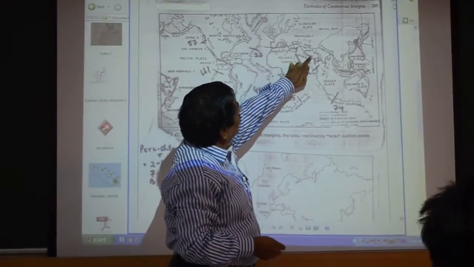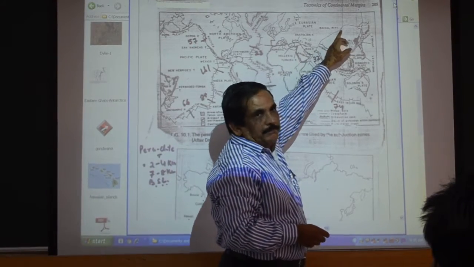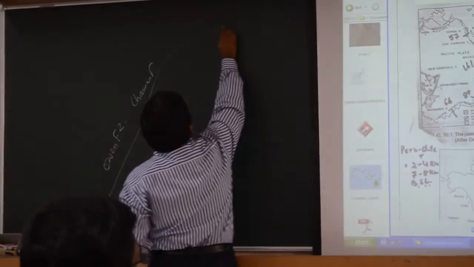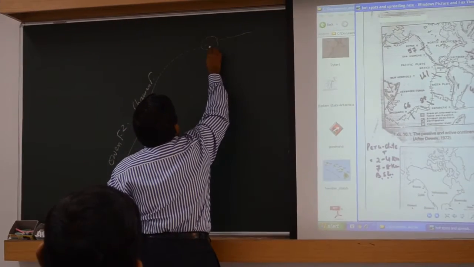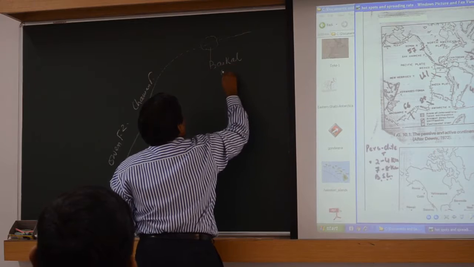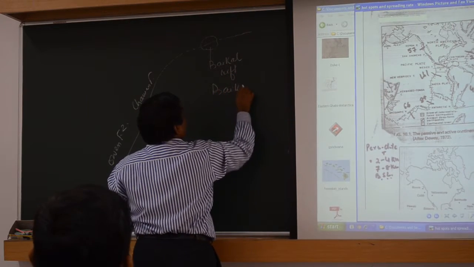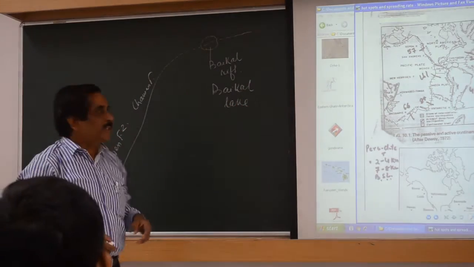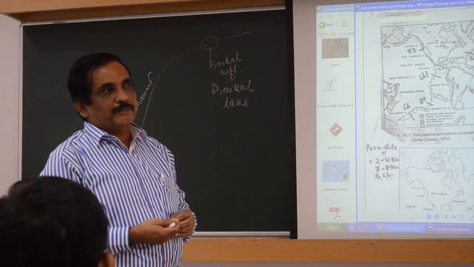You see, it goes through this plateau, China plateau. It goes like this. Something is written here. Baikal Lake. What is the name of Baikal Lake? So that is situated on this transfer margin.